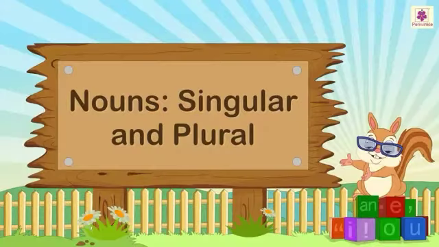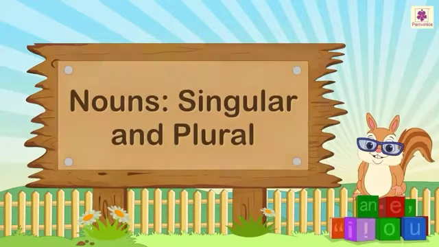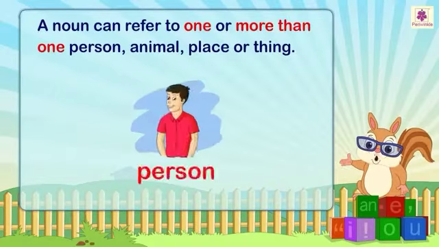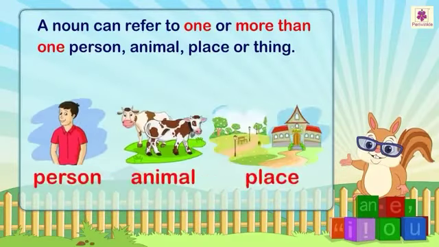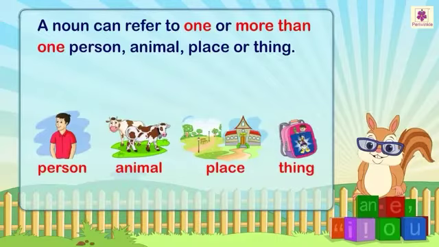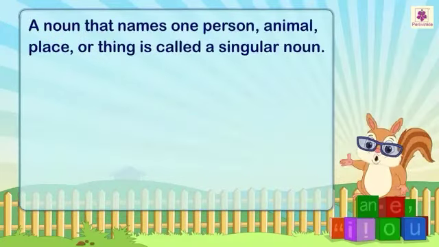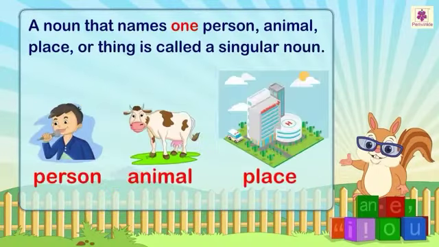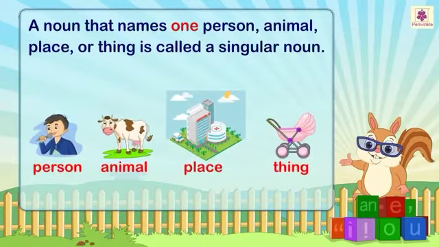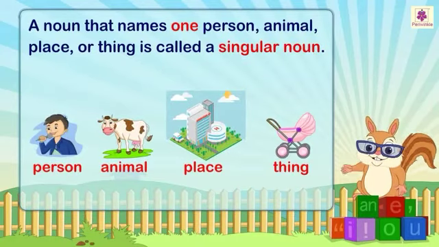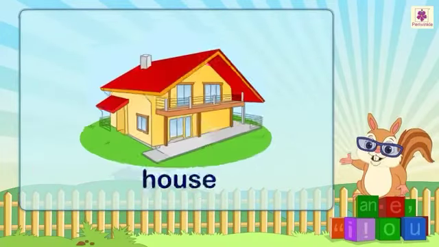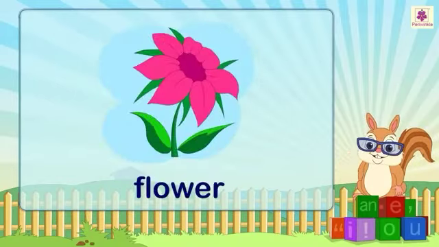Nouns, singular and plural. A noun can refer to one or more than one person, animal, place or thing. A noun that names one person, animal, place or thing is called a singular noun. For example, a boy, a cat, a house, a flower.